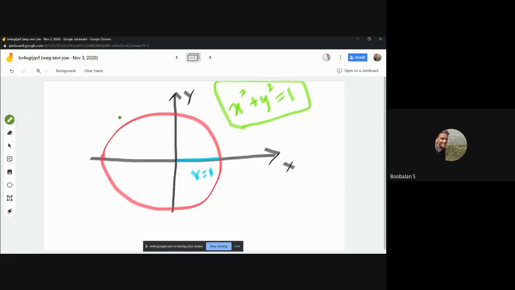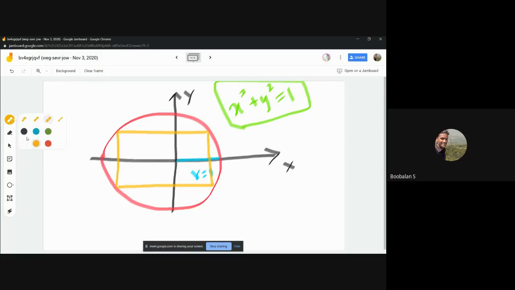So now, for example, I have one idea, a small question. I'm just going to try to draw a rectangle inside a circle. I could draw a rectangle in different manners, right?